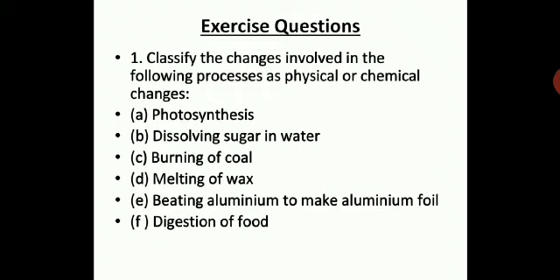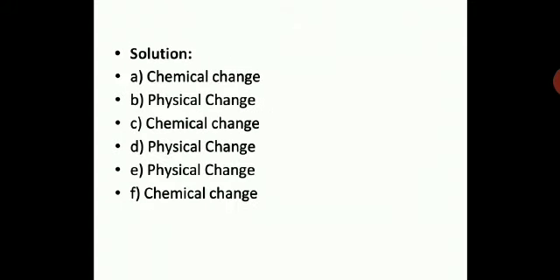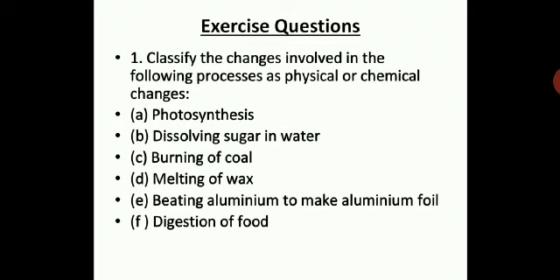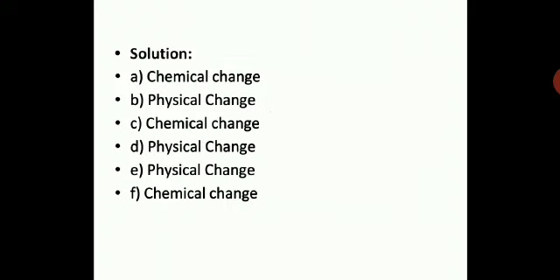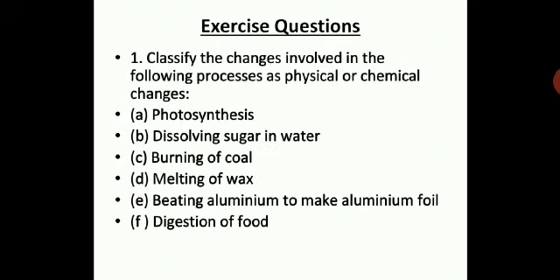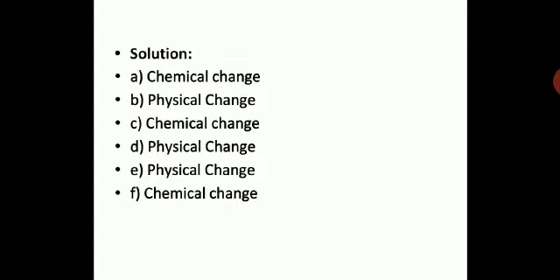When it is burning of a candle, we will see that question separately. Your melting of wax will be only a physical change because there is no change in the chemical composition. Then beating aluminium to make aluminium foil, physical change. You are not changing the chemical composition, aluminium remains the same. Digestion of food, chemical change. Definitely once you have your food you will not get it back. The chemical composition of the food will completely change once it is digested. Is it quite clear, children?